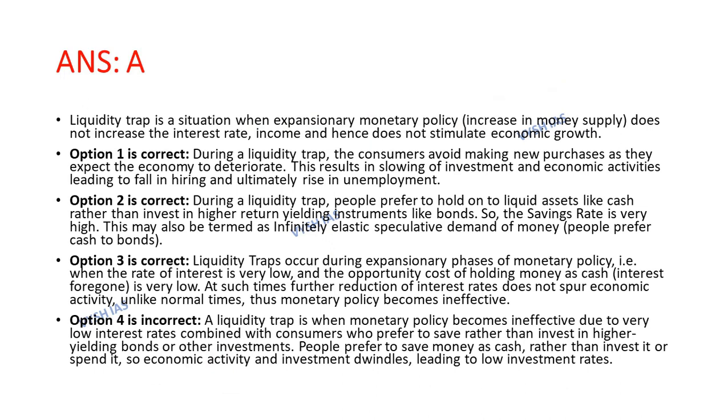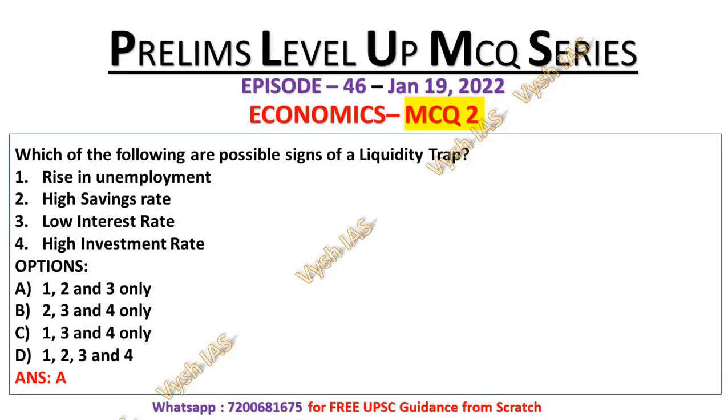Now move on to statements. Statement number 1 is correct because during a liquidity trap, consumers avoid making new purchases as they expect the economy to deteriorate. This results in slowing of investment and economic activities, leading to a fall in hiring and ultimately a rise in unemployment. That is statement number 1, rise in unemployment.